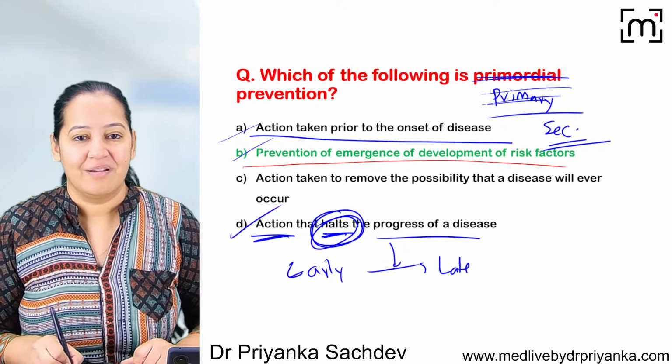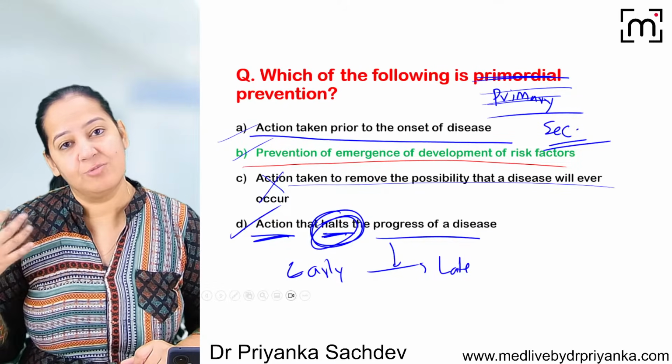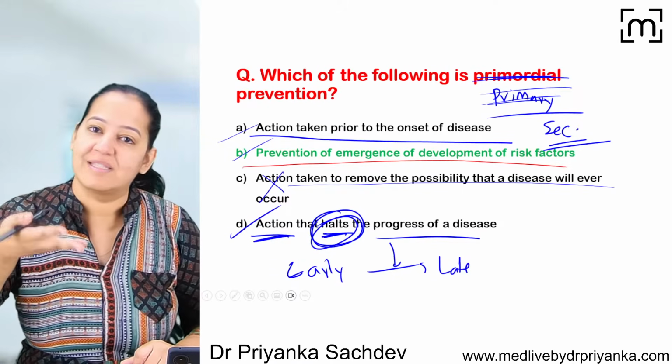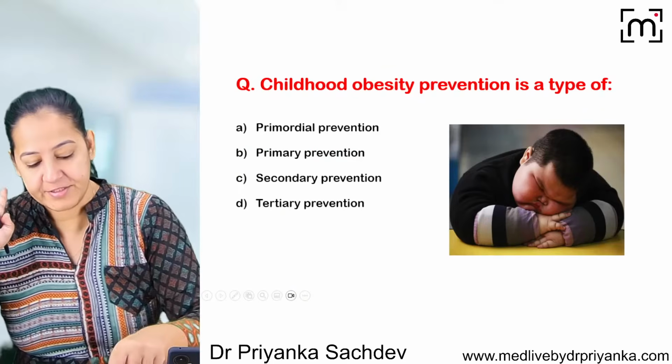No, not C. This is not any option. Action taken so that we remove the possibility that disease will ever occur? No. There is no such prevention. That disease kabhi hoga hi nahi, iski guarantee to koi nahi le sakta. So there is no such prevention. Got it? Okay. The next question.